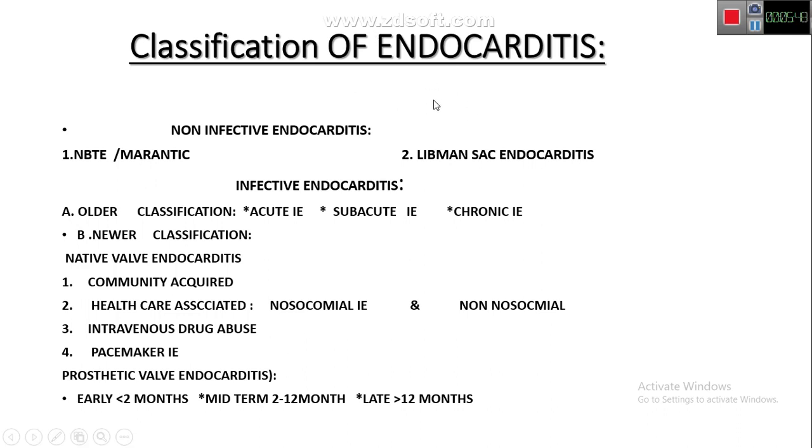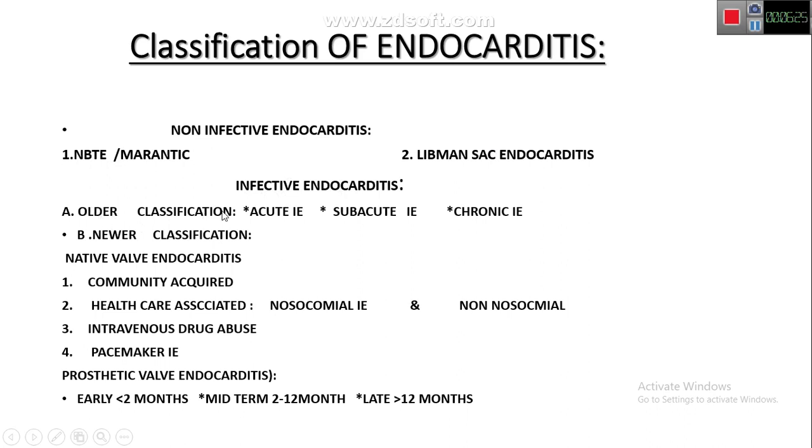Now, classification of endocarditis. It is not simply the classification of infective endocarditis; it is endocarditis, inflammation of the endocardium. So it can be non-infectious endocarditis or infectious endocarditis. Non-infectious includes NBTE, non-bacterial thrombotic endocarditis, mostly associated with hypercoagulable state. It is also known as marantic endocarditis. The second non-infective type is Libman-Sacks endocarditis, mostly associated with SLE. And now we are coming to infective endocarditis.